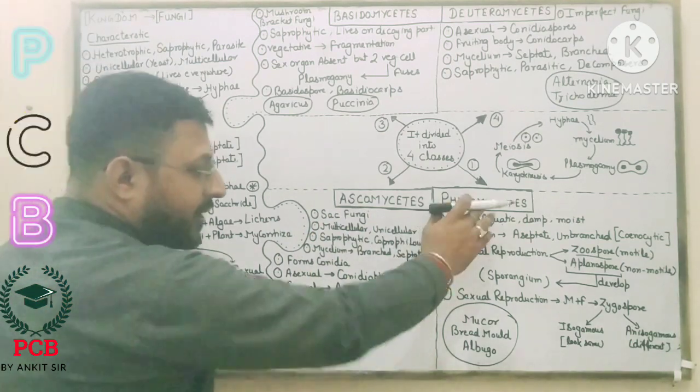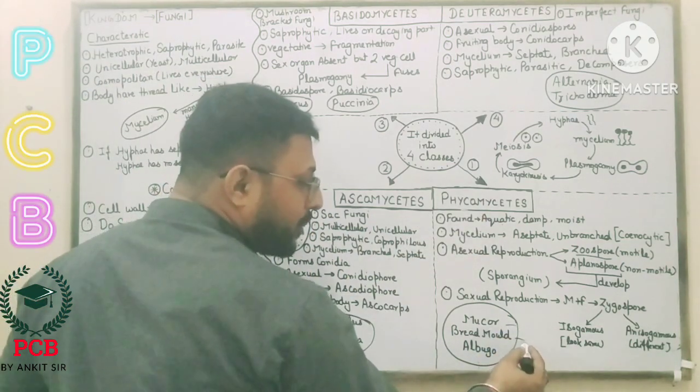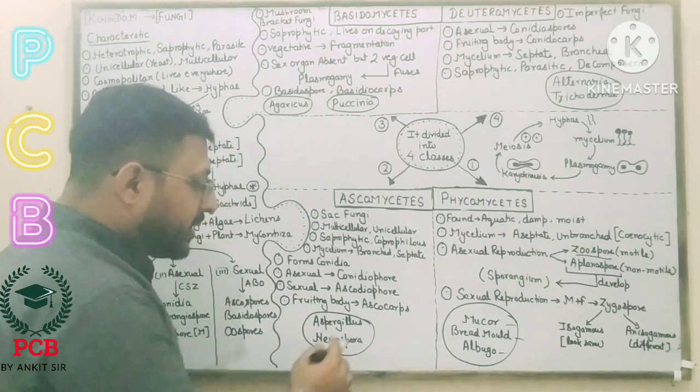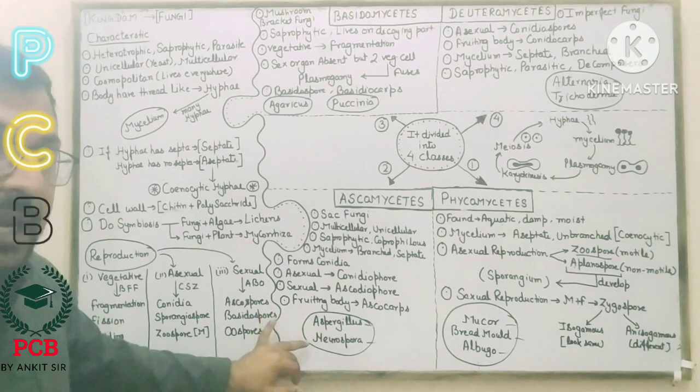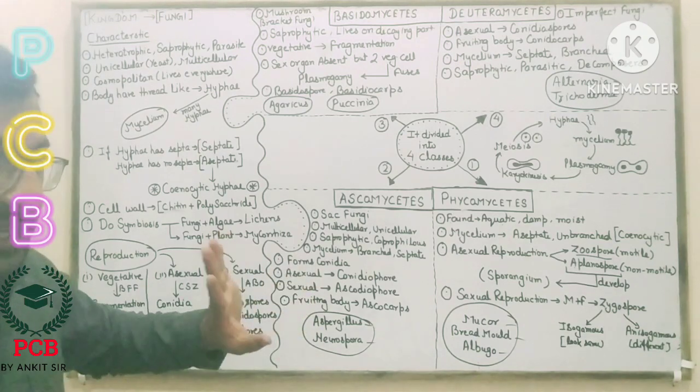Here in the phycomycetes, the examples are Mucor, bread mold and Albugo. Here it is Aspergillus, and Neurospora is a good example of that.